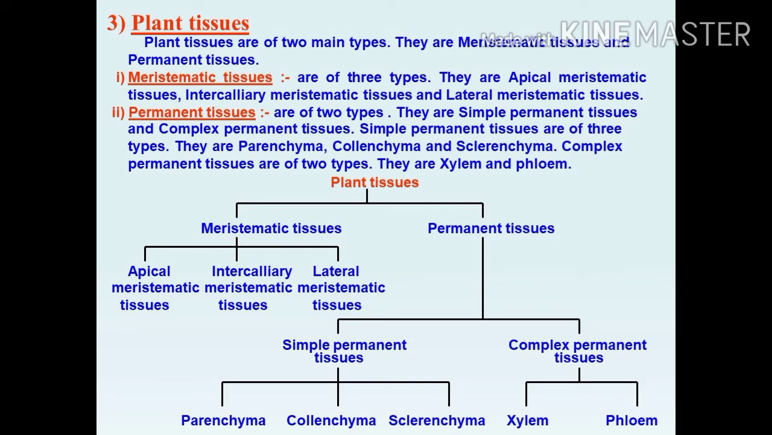What is permanent tissue? After the division of the meristematic tissue, it forms new cells. These new cells, as I told you, start to grow and mature. After maturation, they slightly change their character. They take up a specific role and lose the ability to divide. When the cells lose the ability to divide, as a result they form a permanent tissue.